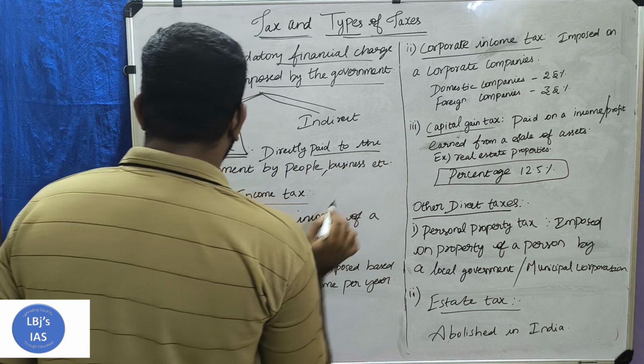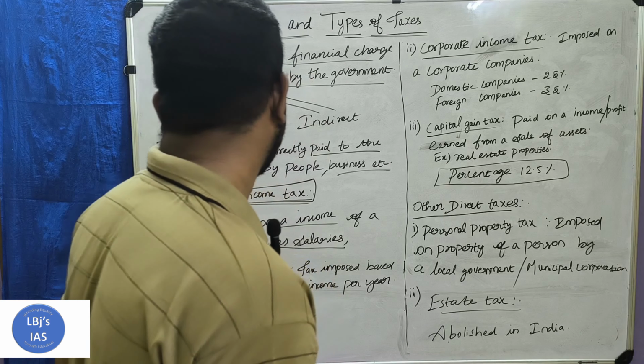First one is personal income tax. Personal income tax is imposed on the income of a person, such as salaries and profit. It may be any income. It may be from a salary, from a profit earned through a business, or from any other sources. But a tax imposed on the income of a person is known as personal income tax. This personal income tax is classified into different slabs based upon the income of a person.